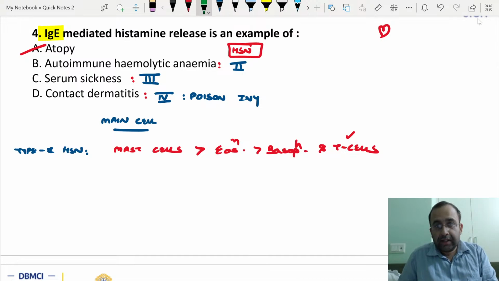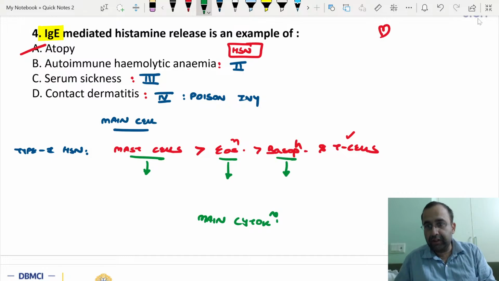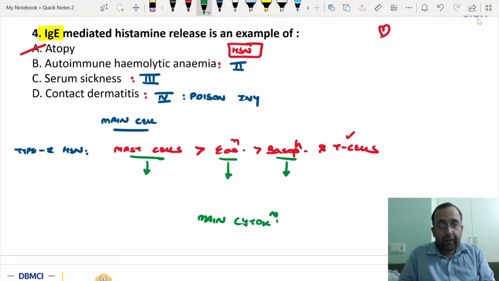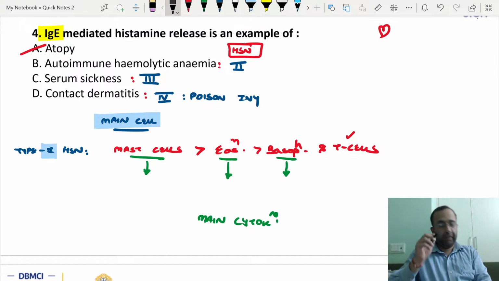Next question, stain used for mast cells. Next question, main cytokine associated with activation of eosinophils. Next, main cytokine with activation of basophils. This line itself has been asked 2 to 3 times with respect to type 1 hypersensitivity. Stain used for mast cells.